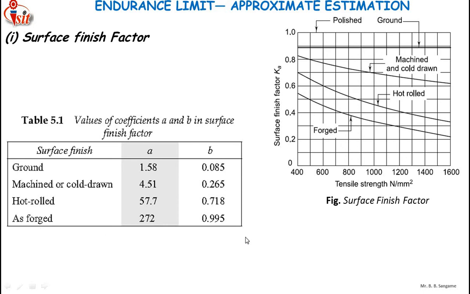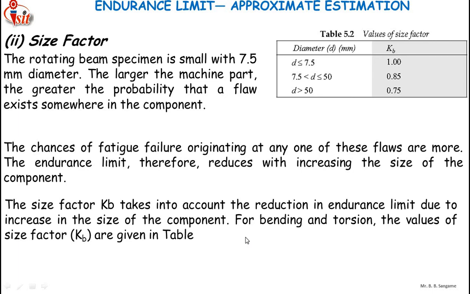The next is the size factor. The rotating beam specimen is small; the specimen usually used in the fatigue test or endurance test has a 7.5 mm diameter. The larger the machine part, the greater is the probability that a flaw exists. In the larger parts there is a probability of flaws or internal voids while manufacturing.